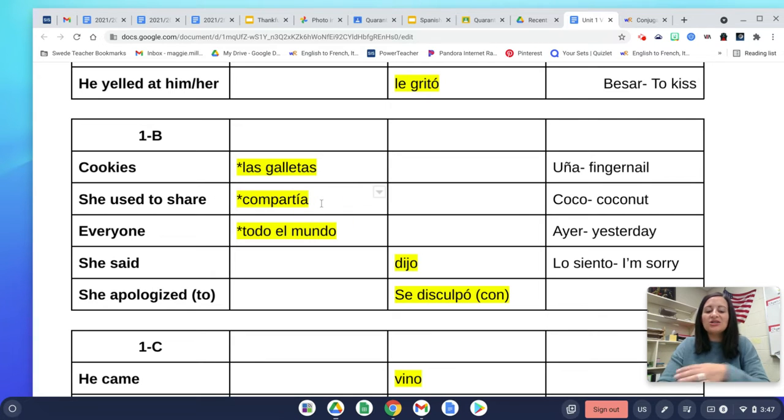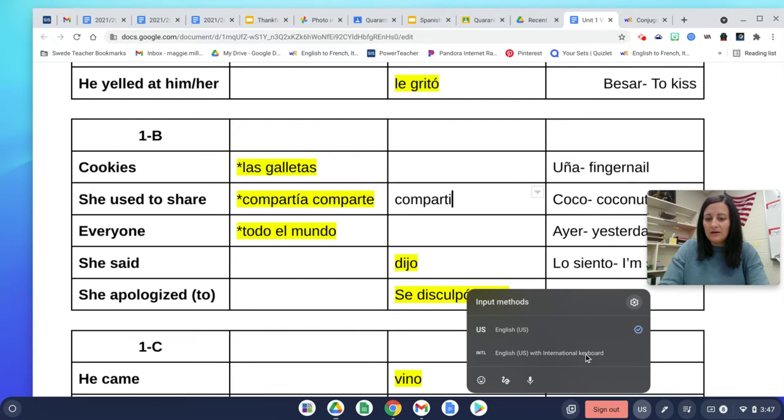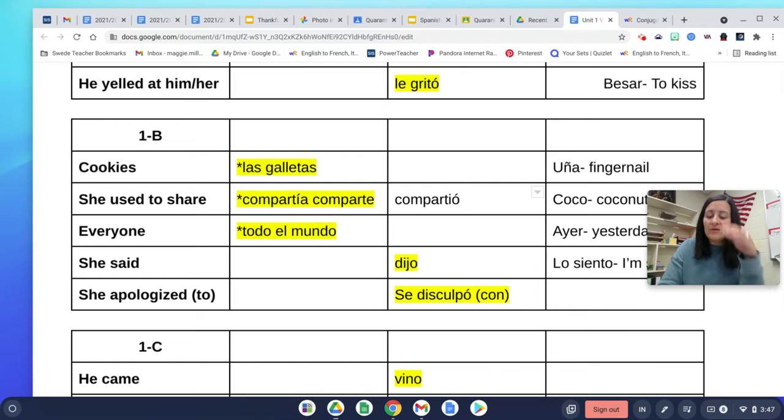Bueno, so we could conjugate this into the present tense. In the present tense, he or she shares would be comparte. Okay, and then in the preterite tense, it would be compartió, with an accent over the O, because we're seeing these new endings coming up here, since we're starting to use that preterite tense a little bit more. So just start to look at those endings.